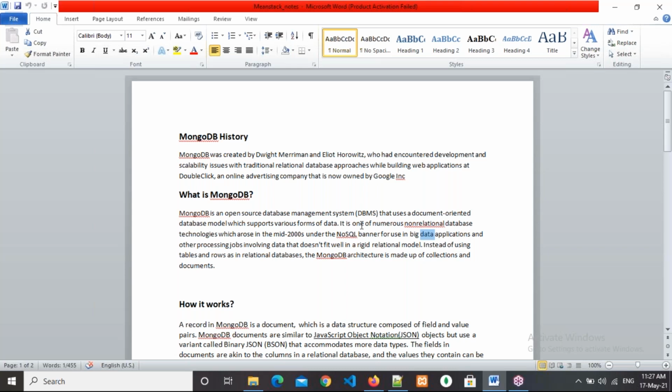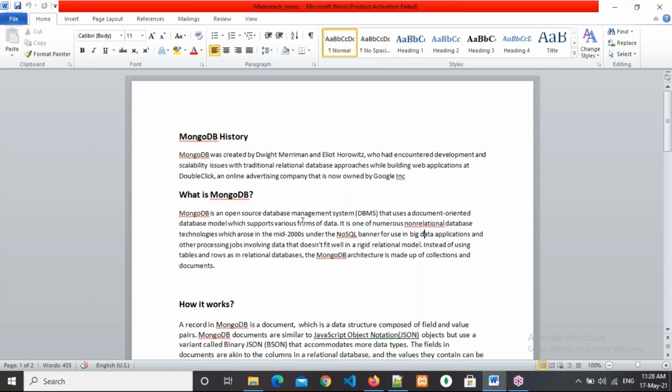Suppose SBI is there, almost every Indian has an account in it. Understanding that, everyone? Like that, HDFC also has a huge amount of data. And Facebook, how many people are always using Facebook? Amazon, so many people are using, right? So that type of thing comes under big data. If you are working with applications with a very high amount of data, then MongoDB is one of the best solutions. I'm not telling that it is the only solution, but it is one of the best solutions.